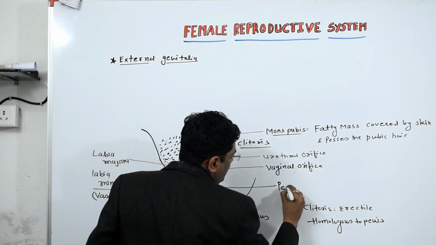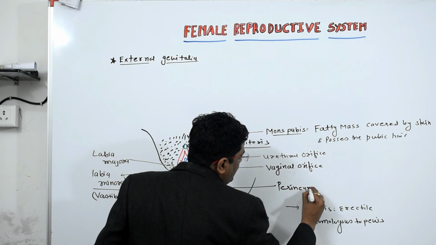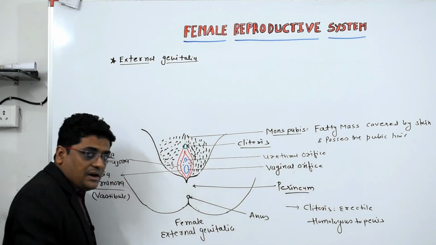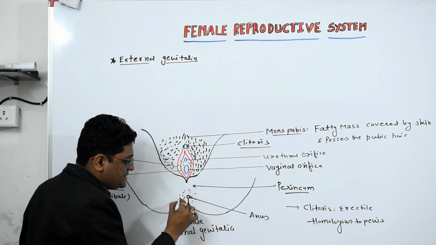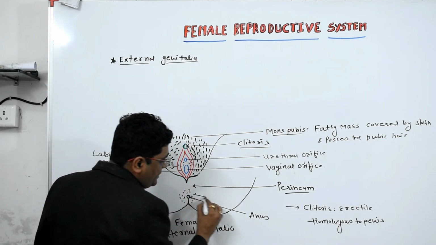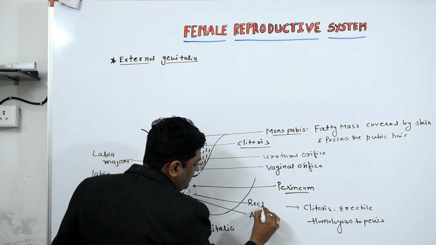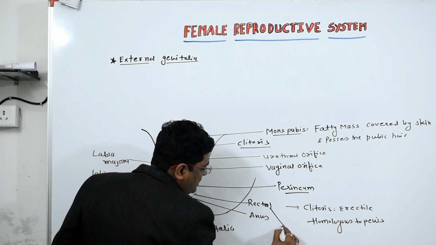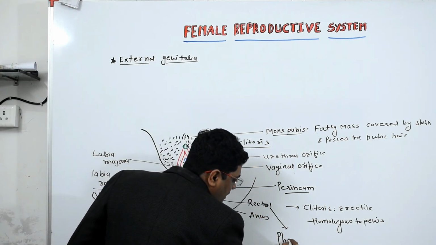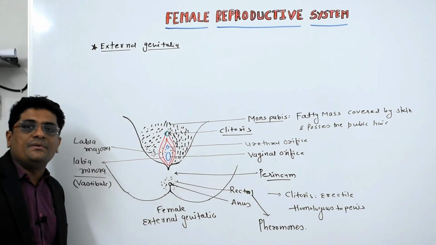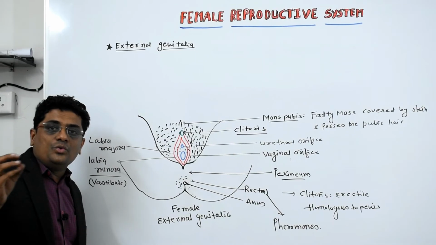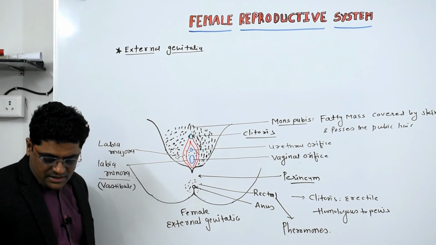It is called the perineum. Surrounding the anus, it possesses the rectal gland, and this rectal gland secretes pheromones. They are responsible for attracting the male towards the female and the female towards the male.